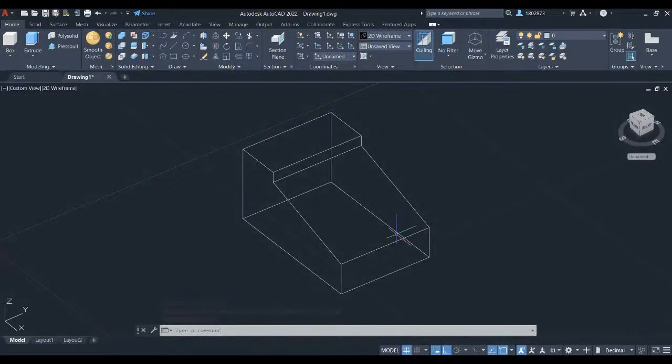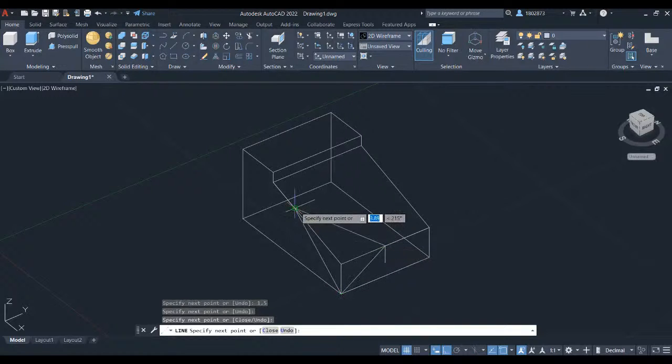We are going to create a triangle part and subtract a 3D solid. Press L for line and left click here to this endpoint and let's key in 2.15. Press enter and left click here. Press escape. Press spacebar to activate line again and left click here to this endpoint. Hover your crosshair here and key in 1.5. Press enter. Hover your crosshair here to connect this line to this endpoint. Left click here, also here, and going back to this endpoint.